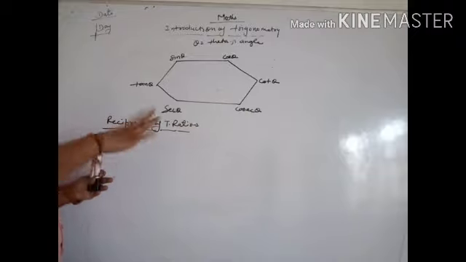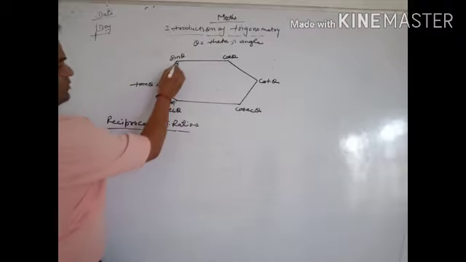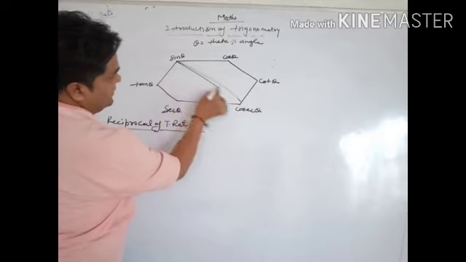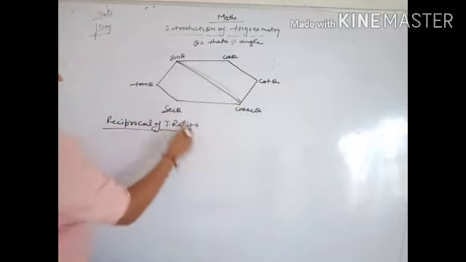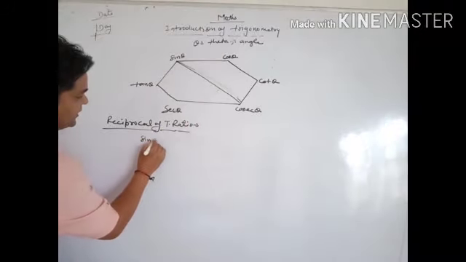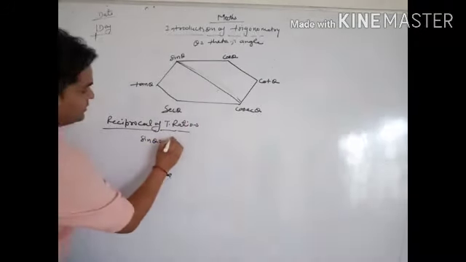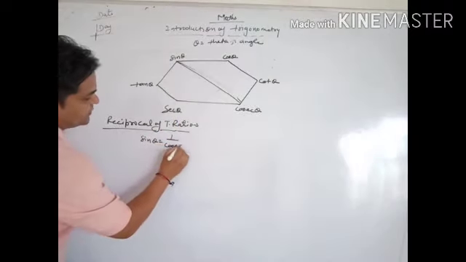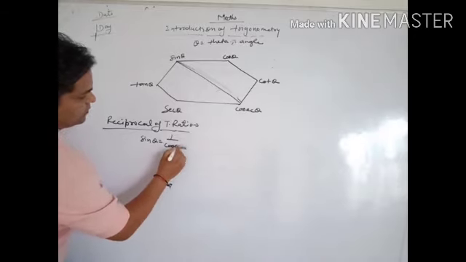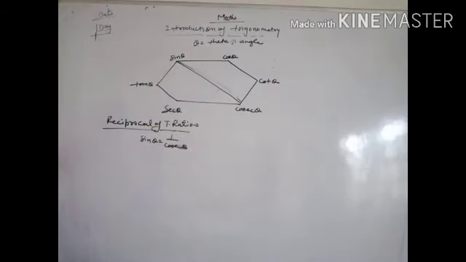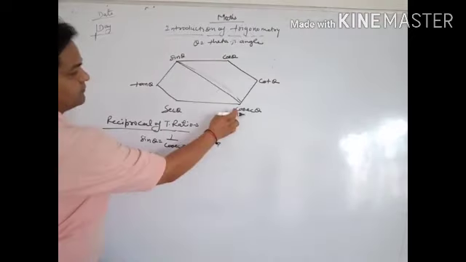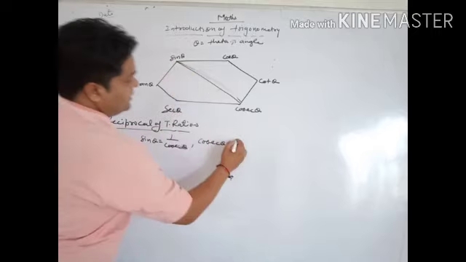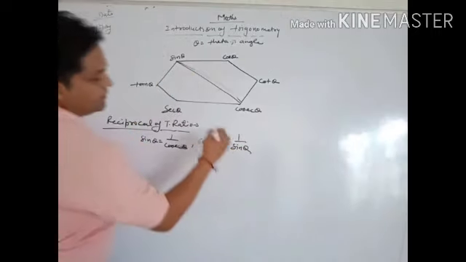Reciprocal means opposite, so this sequence is taken diagonally; these are opposite to each other. For example, opposite of sin theta is cosec theta. Cosec theta equals 1 by sin theta.